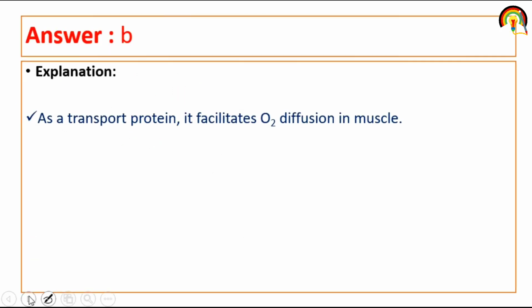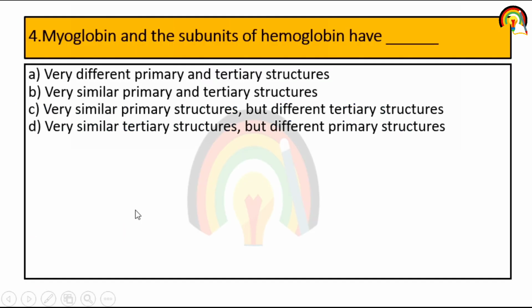Second one. Next question. Myoglobin and the hemoglobin subunit have very different primary and tertiary structure, similar primary and similar tertiary structure, similar primary structure but different tertiary structure, or similar tertiary structure but different primary structure. So myoglobin and the hemoglobin subunit have similar tertiary structure but the primary structure is quite different. How? Hemoglobin is a tetramer and myoglobin only binds one molecule of oxygen, so it's a monomer. So similar tertiary structure but different primary structure.